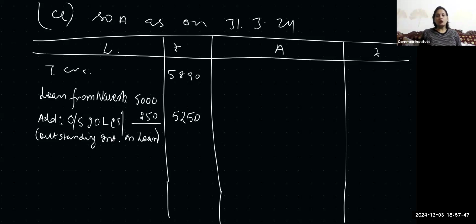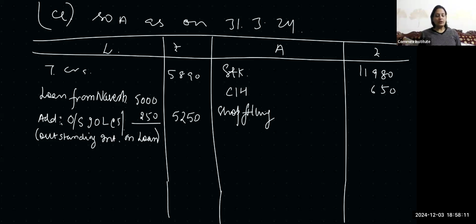Then is stock. Stock will go on your asset side, no adjustment there. Closing value figure, 11,980. Then we have cash in hand, which is 650. Shop fittings in the inner column because an adjustment is there. So shop fittings, I'm writing in the inner column, 7,800. Probably we might have purchased some more; that is why it is increasing from 7,250. And then less depreciation. Depreciation is given as adjustment number A, 780. So it makes it 7020.